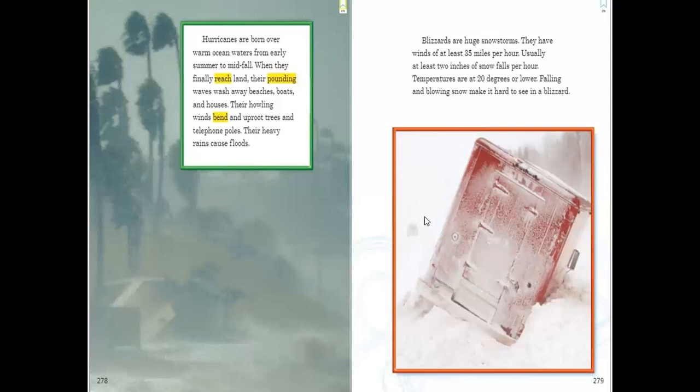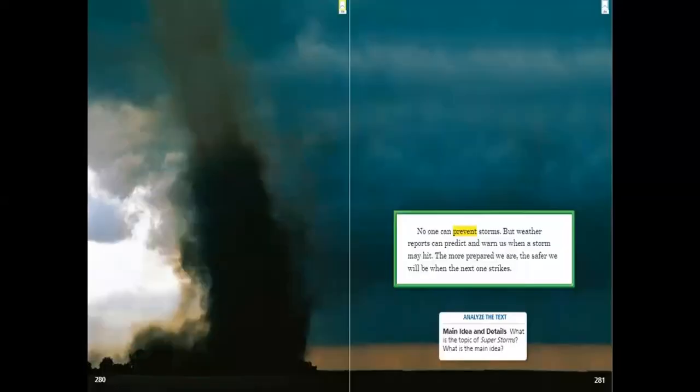So look at the street. It's so hard to see and drive while there is a blizzard or snowstorm. So it's better to wait till it ends to take your car and go anywhere, because you can't see the street while there is a snowstorm. No one can prevent storms, but weather reports can predict and warn us when a storm may hit. The more prepared we are, the safer we will be when the next one strikes.